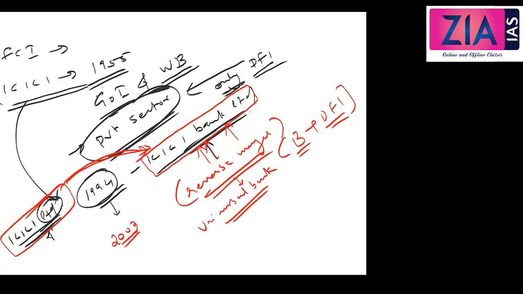So what is the first universal bank in India? That is ICICI. Just write one line over there. What is a universal bank? Just write under that. It is a financial institution